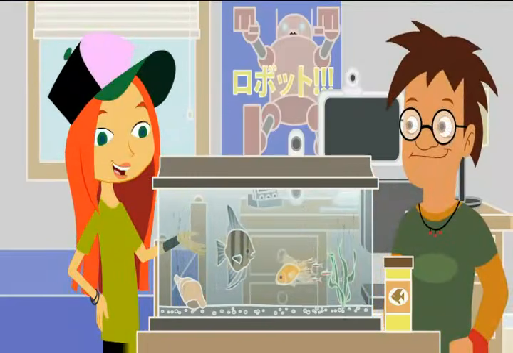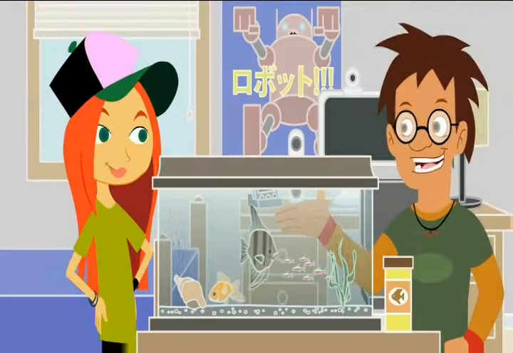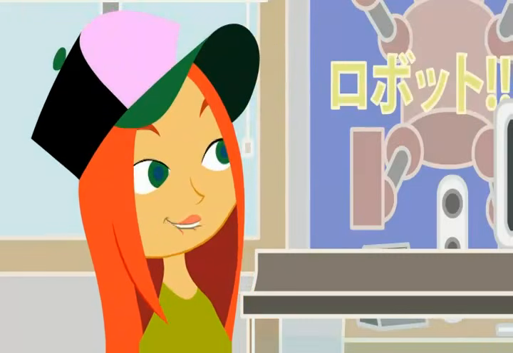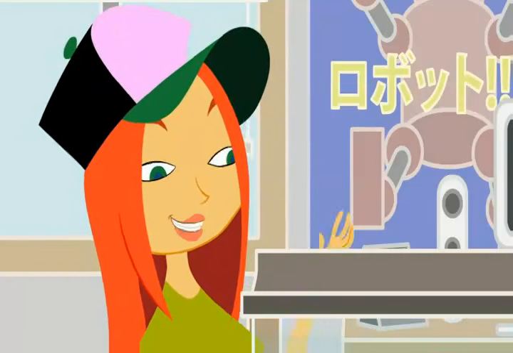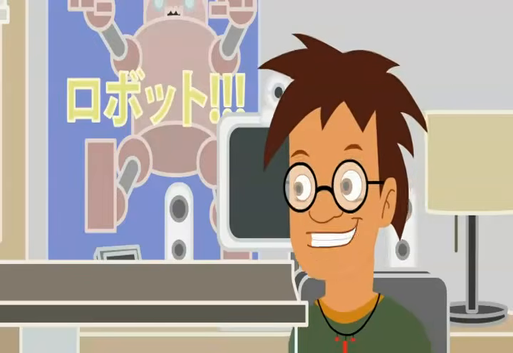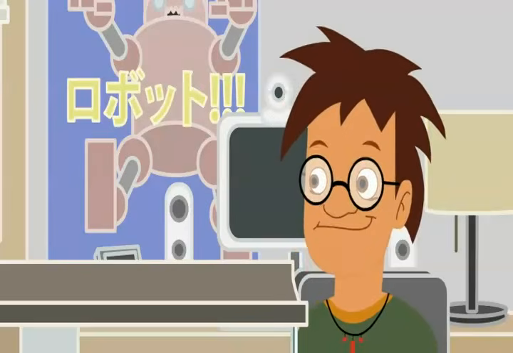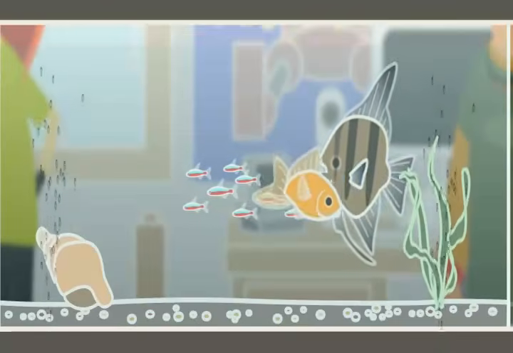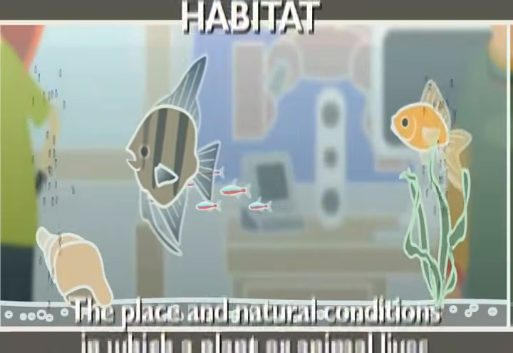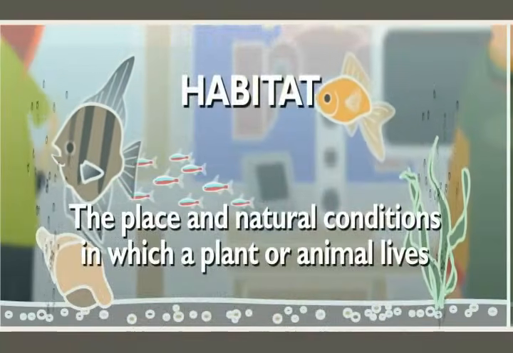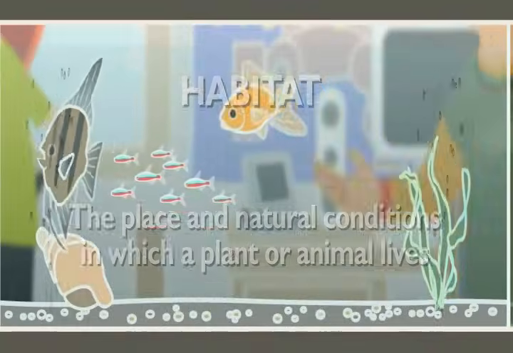These fish are freshwater fish. So, they can still be friends. Sure, but the fish that live in the ocean are saltwater fish. They'd never survive in this freshwater tank. I thought fish just needed water to survive. All fish need water, but different fish need different places and different natural conditions in which to live. Those places and conditions are called a habitat.